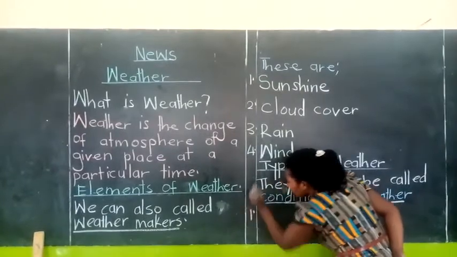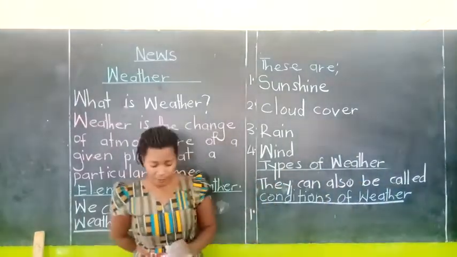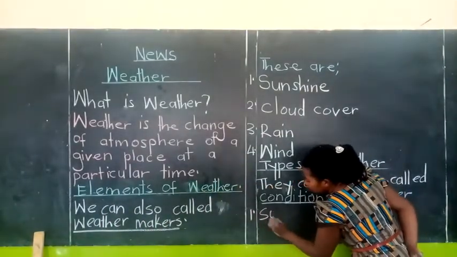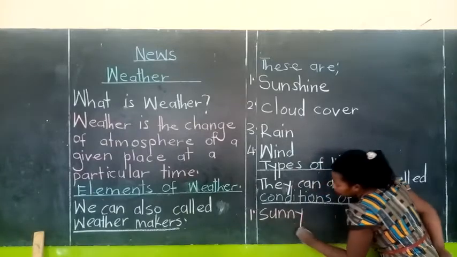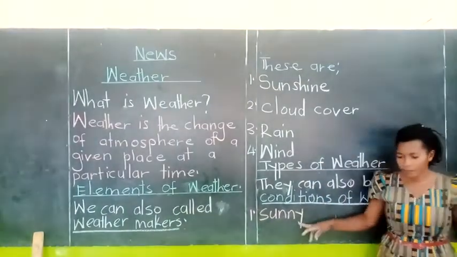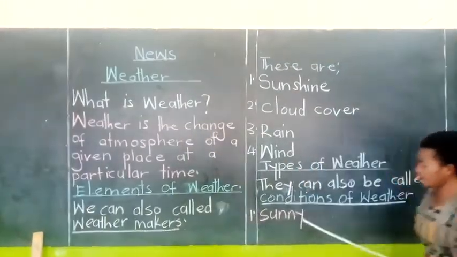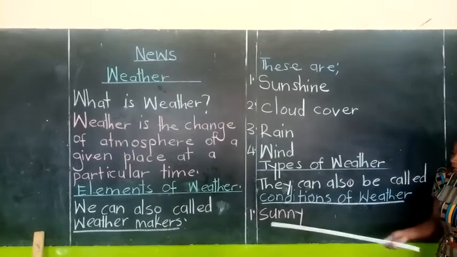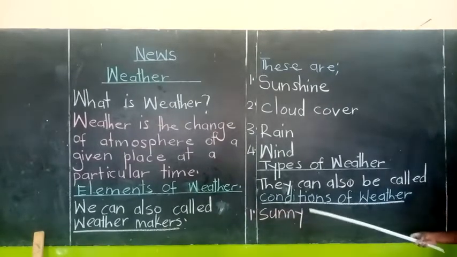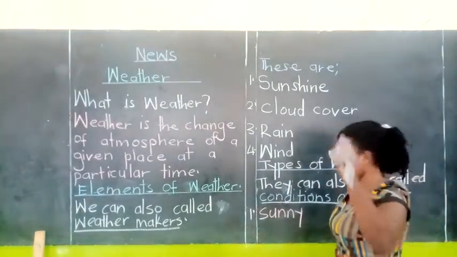Who can guess the first type of weather? The first type of weather is sunny. Sunny, everybody. Can you say the word? Spell the word sunny. S-U-N-N-Y. The word is sunny. That is the first type.